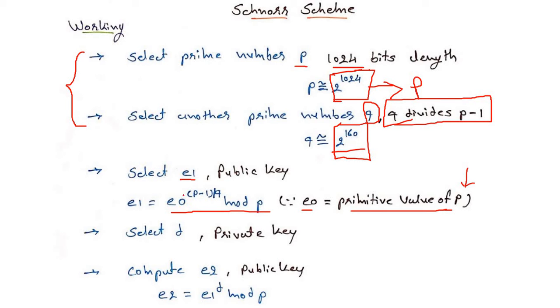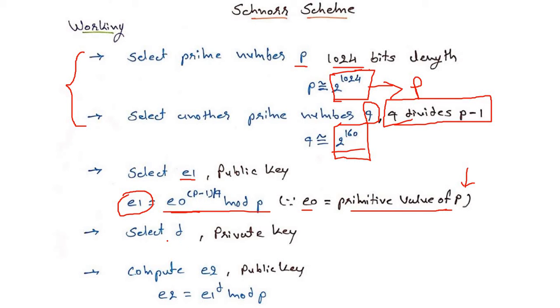So we will take the power of (p minus 1) divided by q with E0, and whatever we get, we will take the modulo of p. Get it? So like this, we will select the first public key E1.